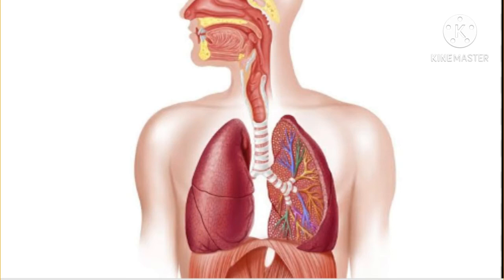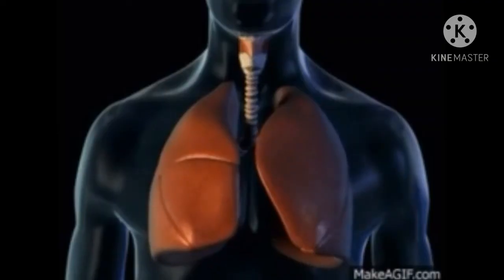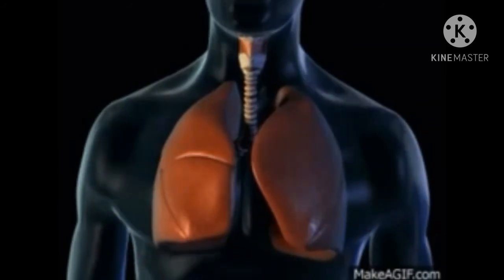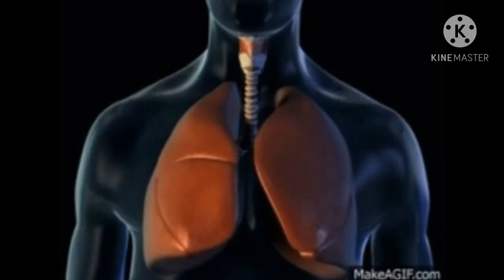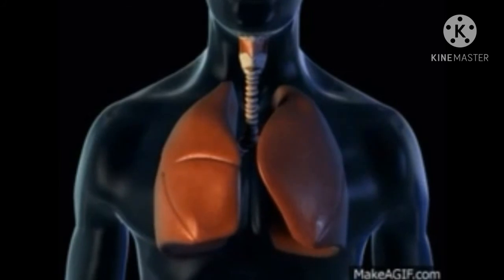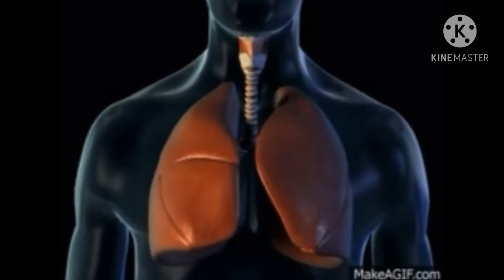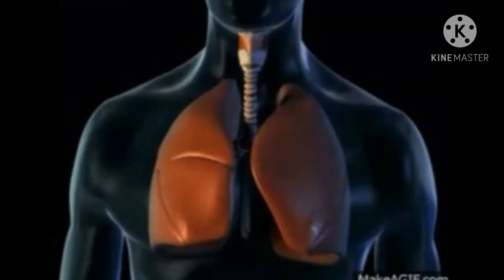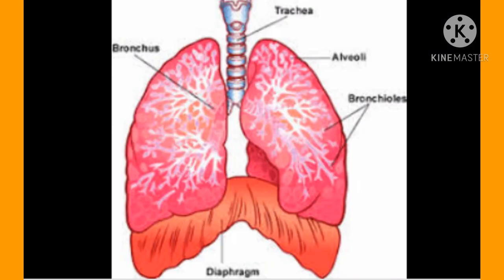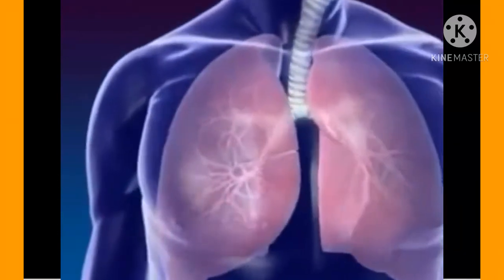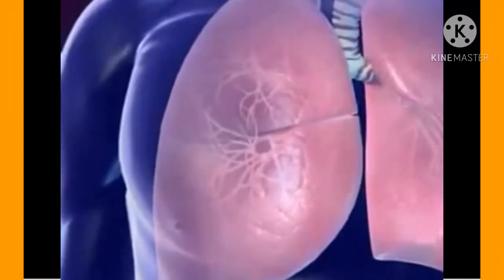Next organ is lung. Lung is present on either side of the heart in the thoracic cavity, meaning the chest area. Maximum area of the thoracic cavity is occupied by lungs and they cover the maximum part of the heart. Each lung has a double layered covering. It is called pleura. Lungs are elastic like a sponge.